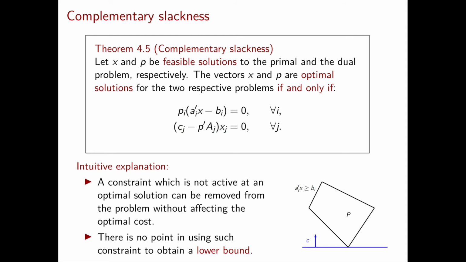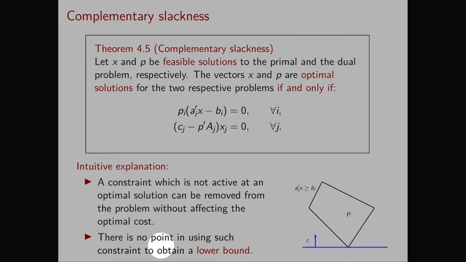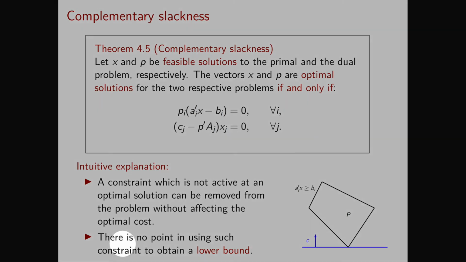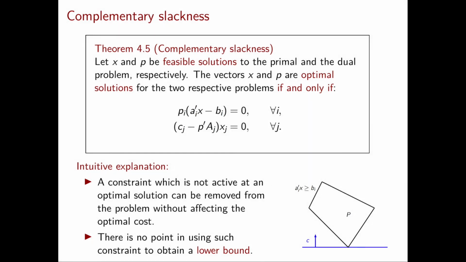First, note that setting p_i to be equal to 0 means that we're not using the corresponding primal constraint to obtain a lower bound. So our complementary slackness condition tells us that we don't need to use such a constraint to obtain the optimal lower bound, which is the highest lower bound.